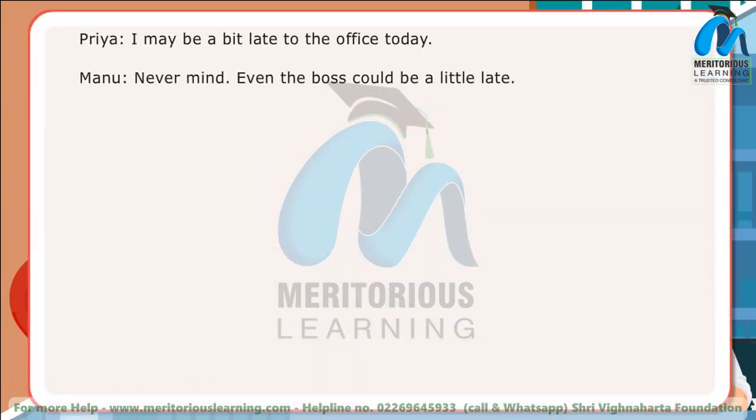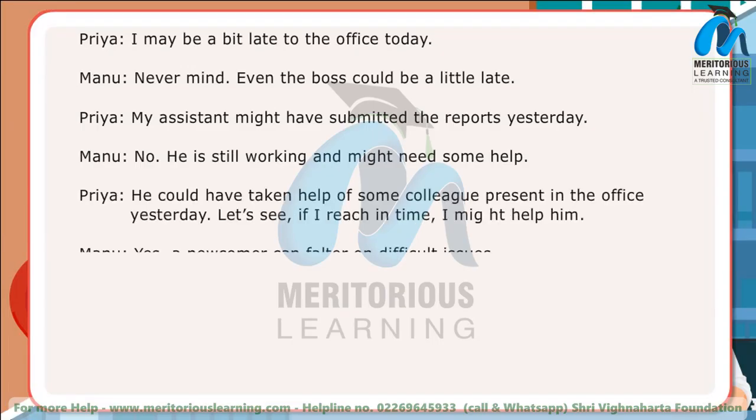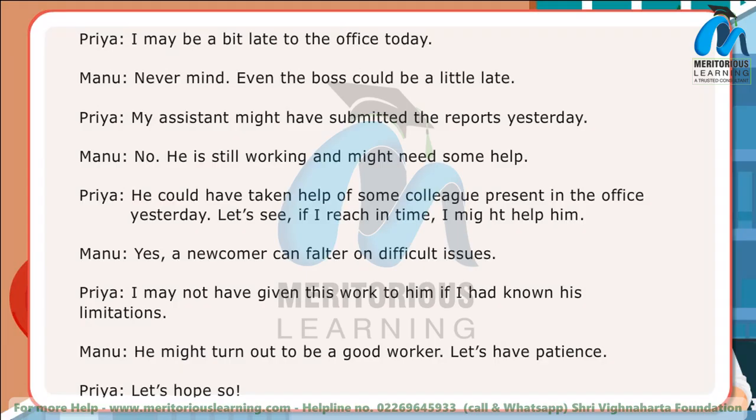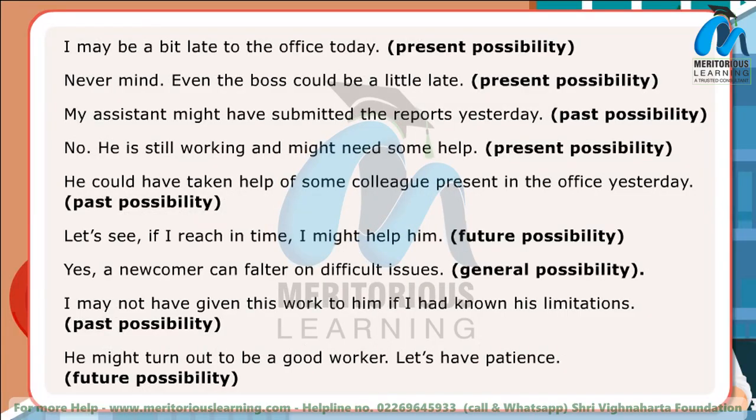In the conversation between two friends, the modals may, might, can, and could are used in different contexts. Here are some examples of sentences. I may be a bit late to the office today. Present possibility. Never mind, even the boss could be a little late. Present possibility. My assistant might have submitted the reports yesterday.